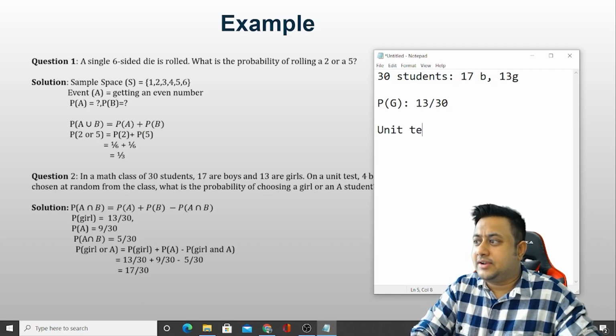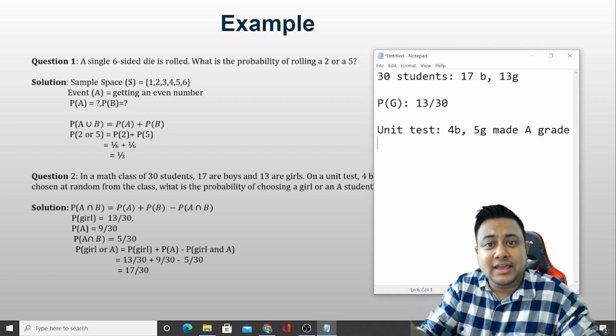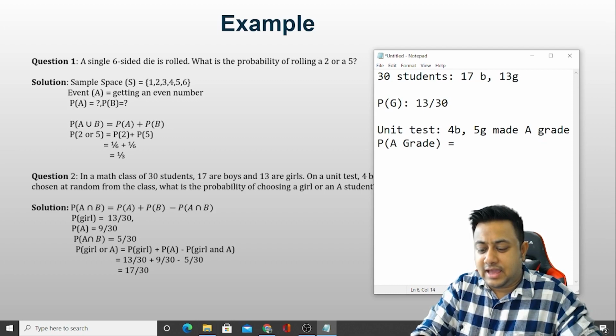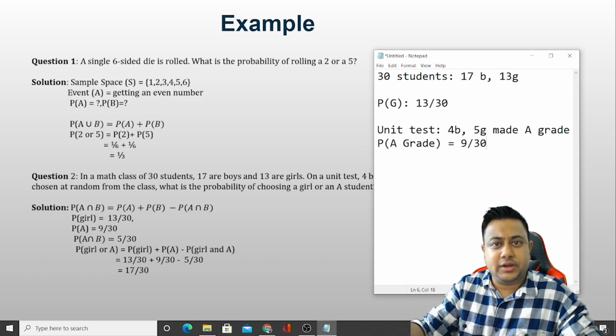On a unit test, 4 boys and 5 girls made an A grade. So how many people got an A grade in total? Probability of A grade is 9 by 30. Total 30 students, 9 people got an A grade. So the probability of A grade is 9 by 30. Simple.